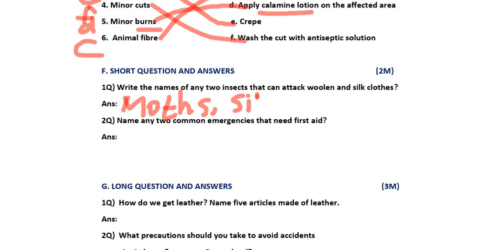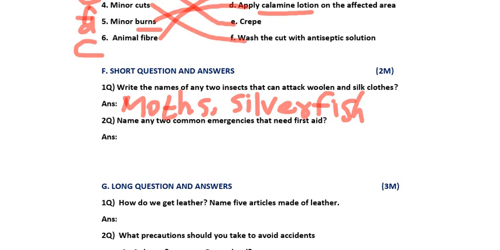Silver spelling you know, S-I-L-V-E-R. Silverfish. F-I-S-H. So I am not having space here, I just wrote moths and silverfish. But you need to write: moths and silverfish are the names of two insects that can attack woolen and silk clothes. The whole answer you need to write in a sentence formation, right?